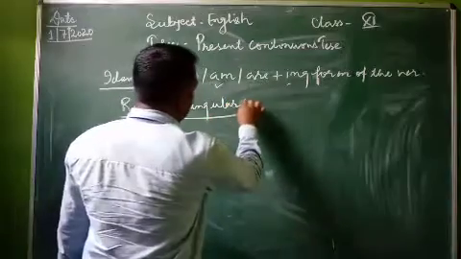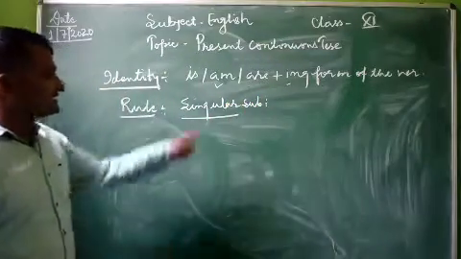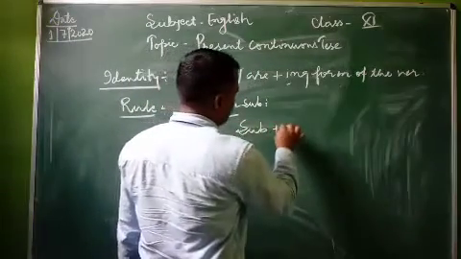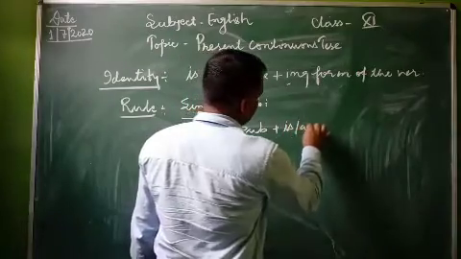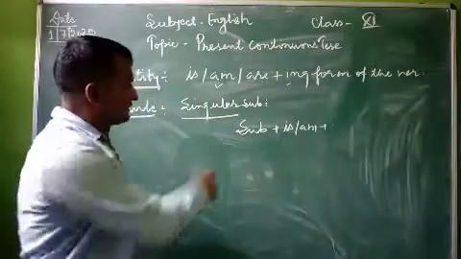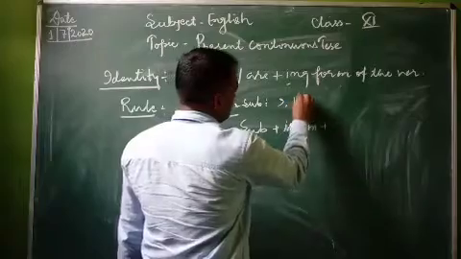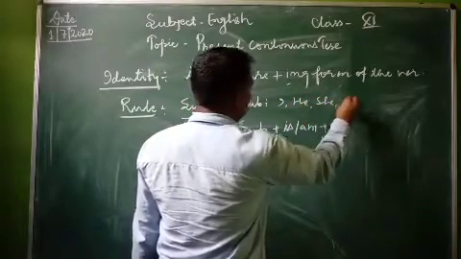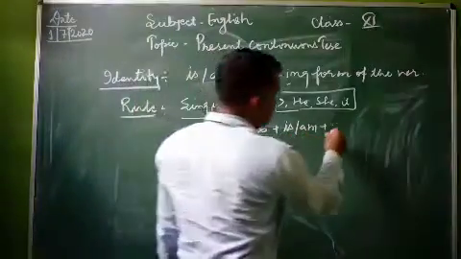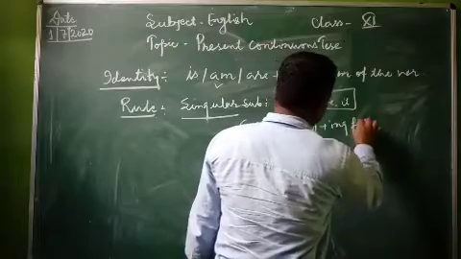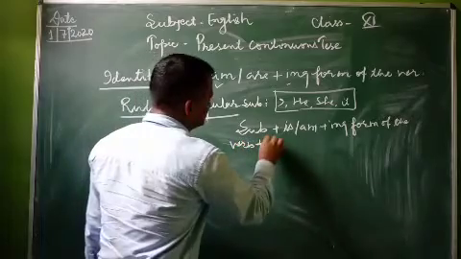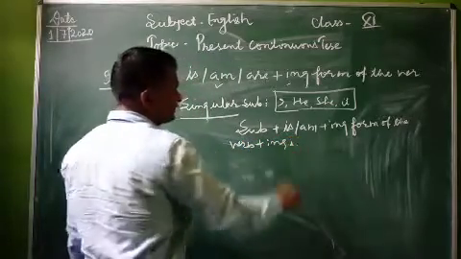Singular subject. If the subject is in singular number, we have to use this format: subject plus is or am. If the subject is singular, it means I, he, she, it are also in singular number. So subject plus is or am plus the ing form of the verb. At last you have to put a full stop.